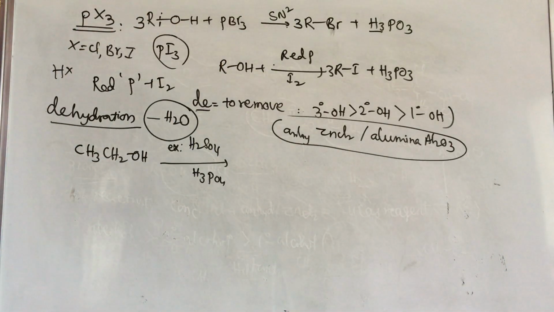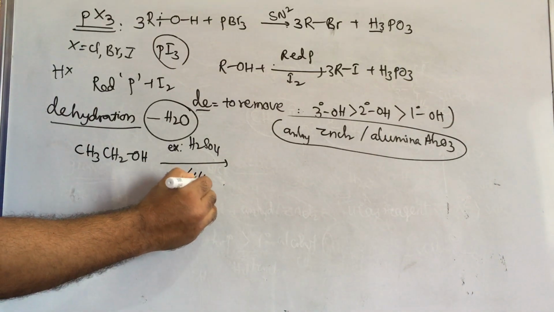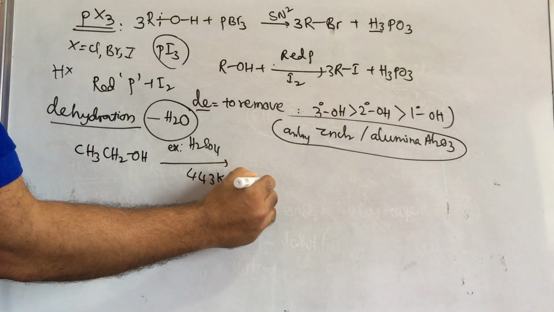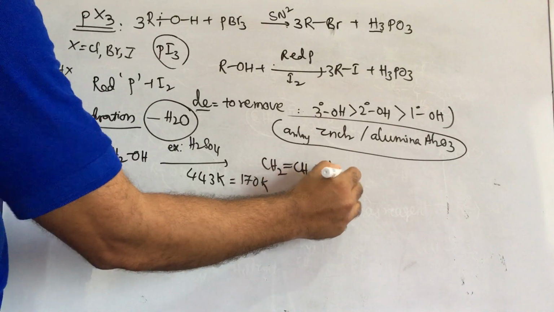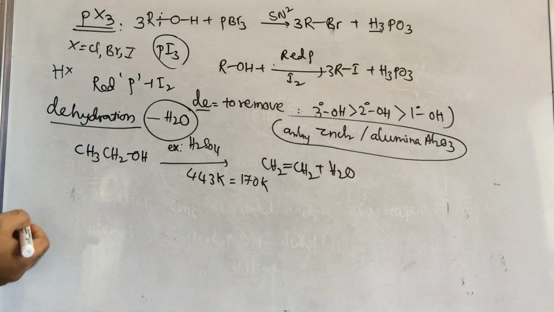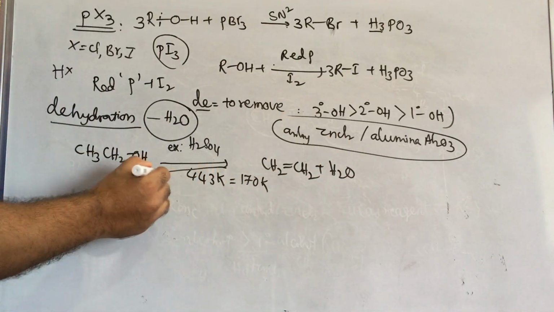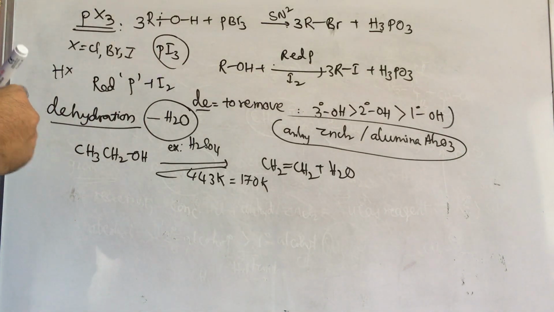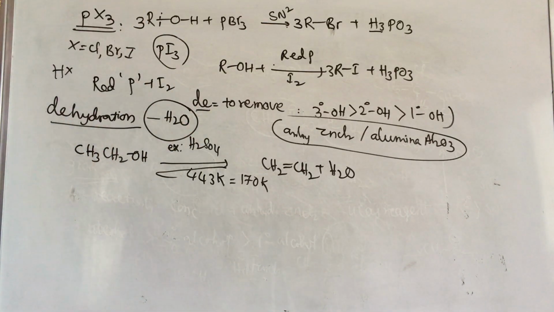So now I want to take H2SO4 for example. With H2SO4 at 443 Kelvin temperature, nearly 170 degrees, we will get CH2=CH2 along with a water molecule eliminated. If you remove this water molecule, the reaction goes in the forward direction. If you do not remove it, it is always an equilibrium reaction, so you have to remove one of the products from the reaction mixture.